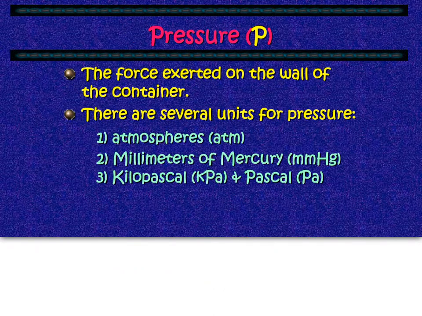Pressure is another variable that we deal with, and that's how much force is exerted on the wall of the container that's holding the gas. We use the letter P to abbreviate that, and we have a bunch of units for pressure. So you're going to have to be able to convert between these units. The first one is called atmospheres, which are abbreviated as ATM. We have millimeters of mercury, abbreviated with mmHg, millimeters and then the abbreviation for mercury. And then we have kilopascals and pascals, so you have to be able to convert between pascals and kilopascals. You'll have to remember that there are 1,000 pascals in 1 kilopascal.